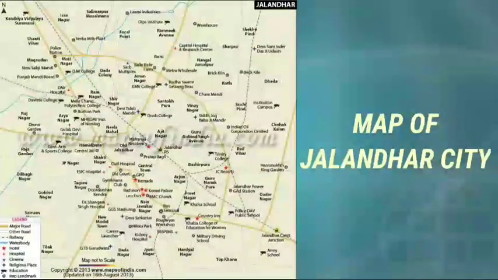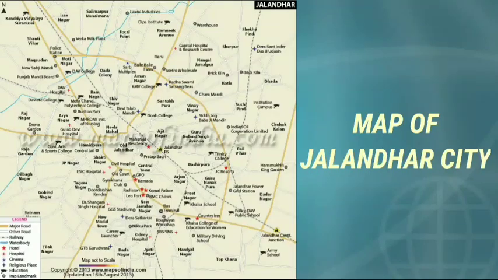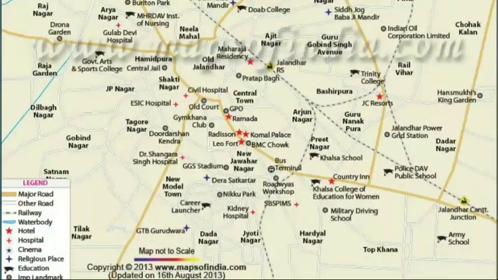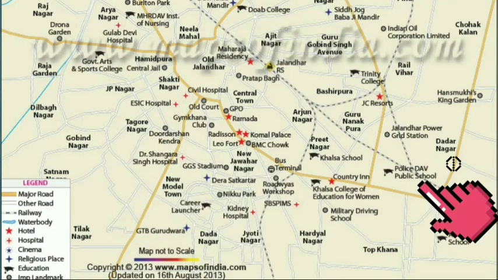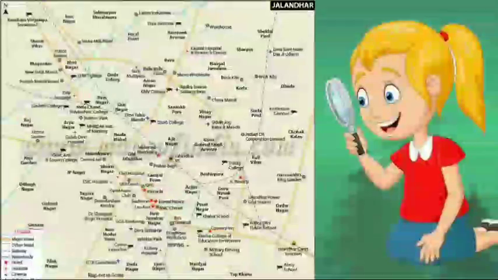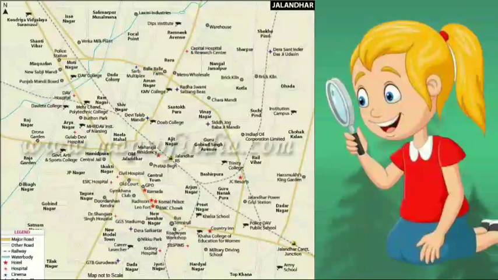Now look at this map. This is the map of Jalandhar city. Let's find out the location of our school on this map. Here it is, Police DAV Public School. And here is your favorite place, Niku Park. Similarly, you can also find the location of your house on this map.